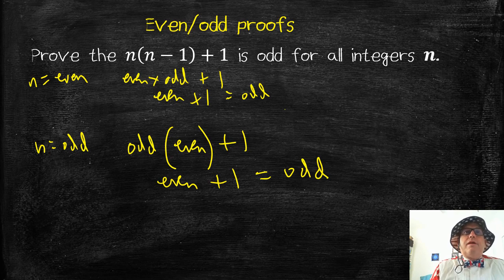So I've proved it. This is the working out. You've got to lay it out like this. You cannot just put some numbers in. You could put 100 numbers in. That doesn't prove it's true for all integers.